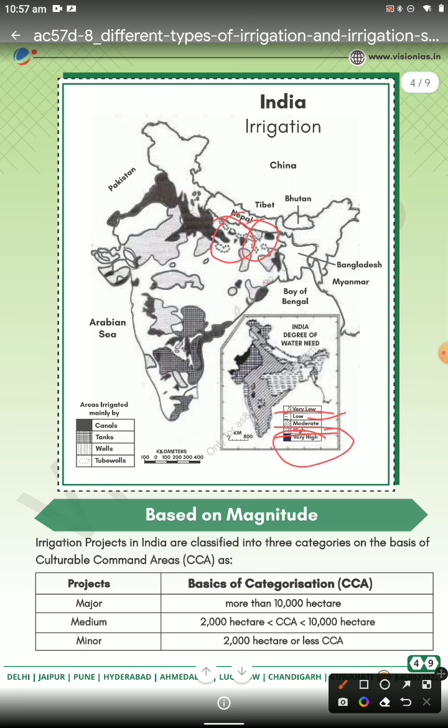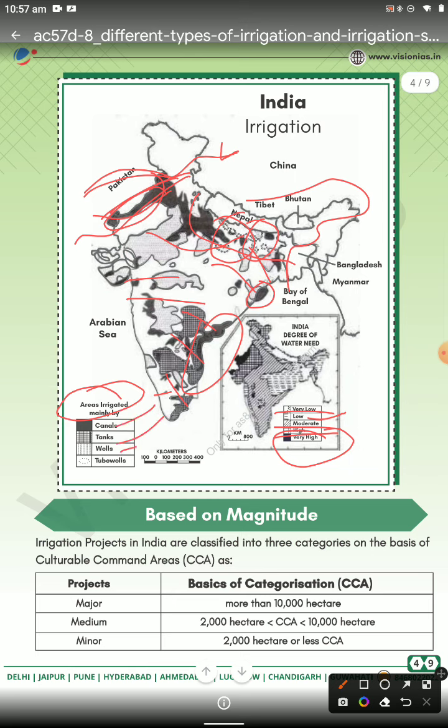And the very high is in these areas, because there is the Indira Canal, also the river systems like your Indus and Jhelum, Chenab, Ravi, Satluj, and this is your Ganga river, and then Brahmaputra, and this is your Jamuna. There is a lot of irrigation also from your Pennar and Kaveri, Krishna, Godavari, Tapti, Narmada, and other rivers like Subarnarekha, and then a lot of the irrigation is mainly from canals, tanks, wells and tube wells.